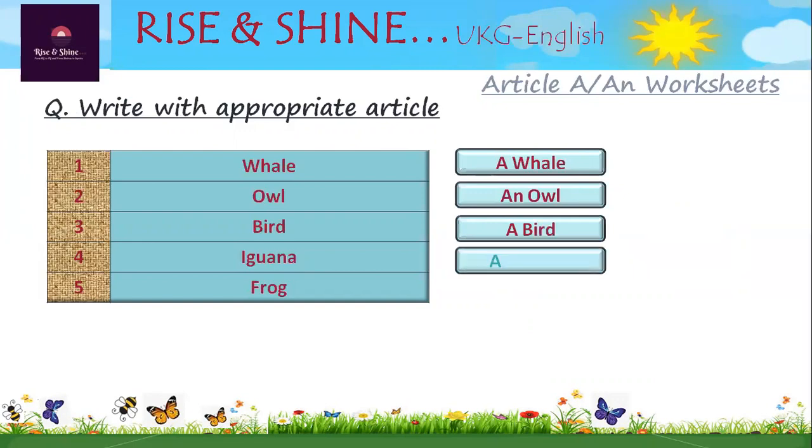Next is I. I is vowel. An iguana. Correct. Next is frog. The starting sound of frog is F. F is consonant. So we should write here a frog. Write down a frog. Understand? Next worksheet.